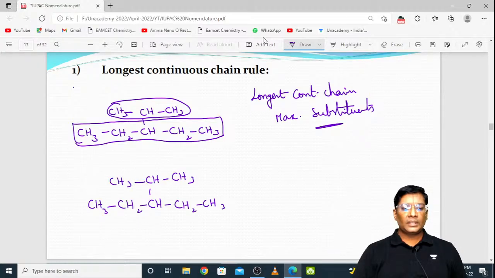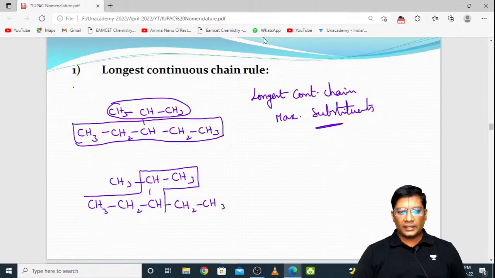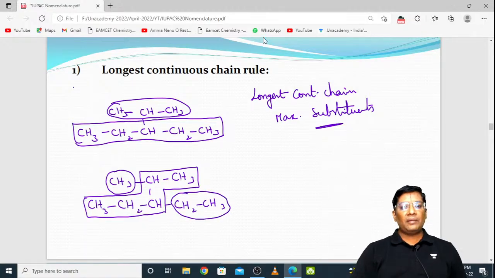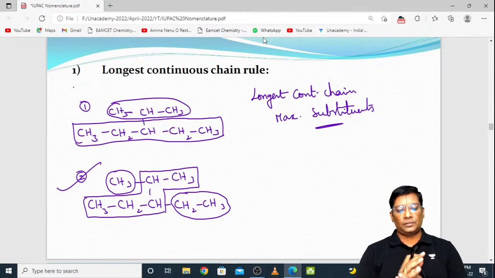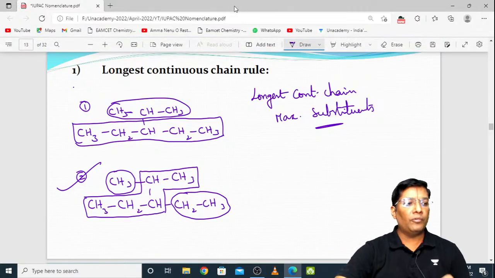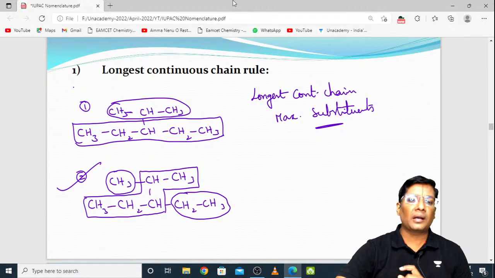See, if you keep the longest continuous chain like this, then observe the substituents. It is one substituent, and this is another substituent. So in the previous case it had only one substituent, but in this case it has two substituents. So which is the correct one? The second one is the correct one. Likewise you have to choose the longest continuous chain. This is one of the important rules for giving the name of an organic compound.